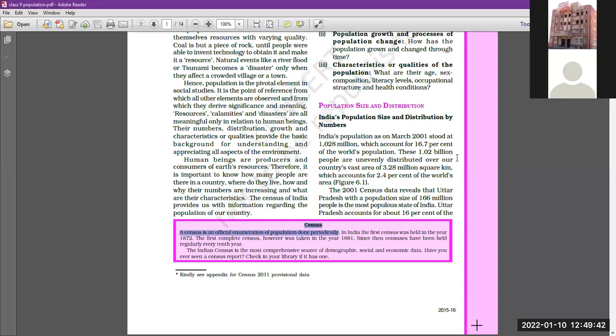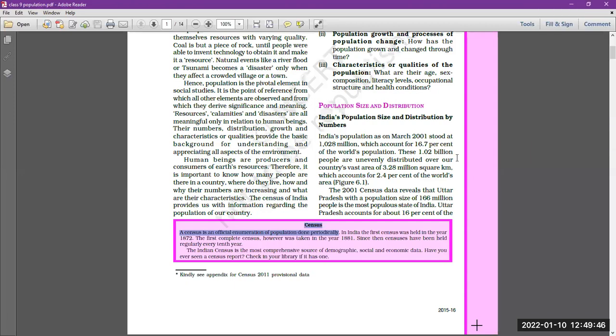Census is the periodic calculation or the collection of the population data. So it is periodic. When we are talking about India, it is done after every 10 years. After every 10 years, census is done. And what do you understand by census? Census is the collection of data regarding population. In this, we collect the data about the size of the population, about various aspects of the population too.